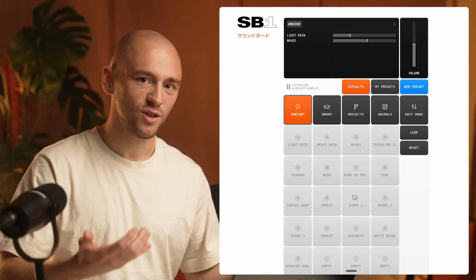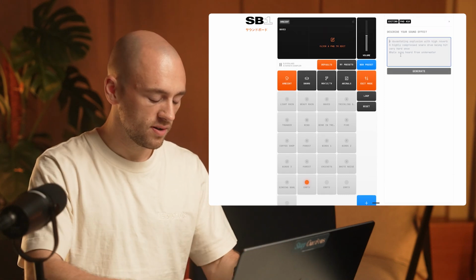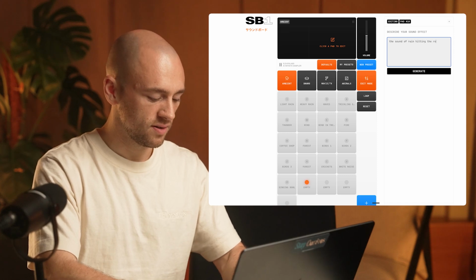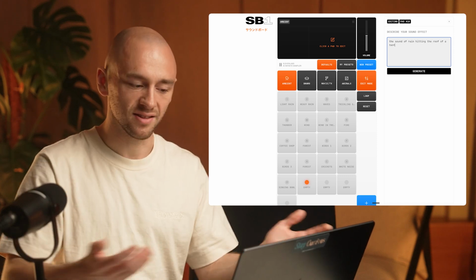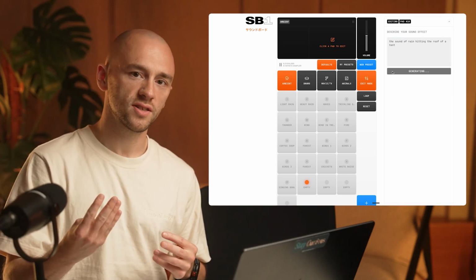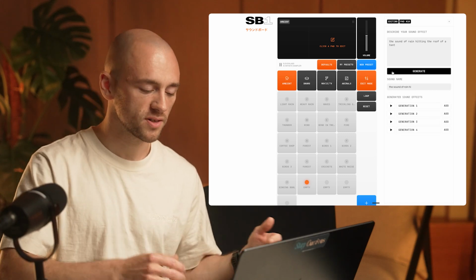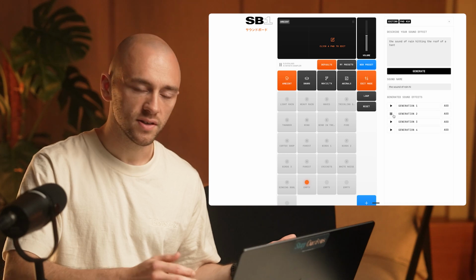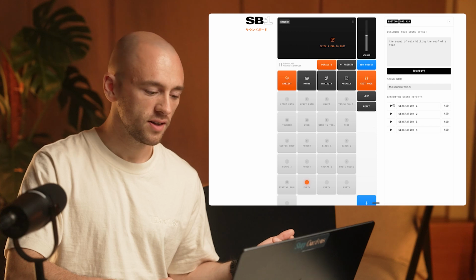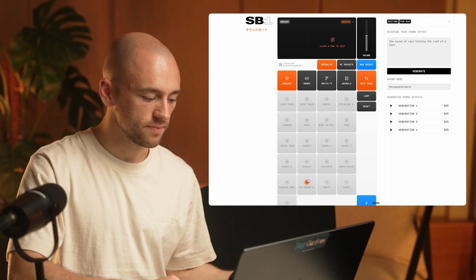So let's say I want to add a new sound to this ambient soundboard. I am going to ask for the sound of rain hitting the roof of a tent. And I'm going to click generate, and the model is going to give me 4 sound effects that have been created completely from scratch that I can choose from and then drop into my soundboard. So I'm going to listen through these generations. And when I find one that I like, let's go for number 4, I can add it to this button here.